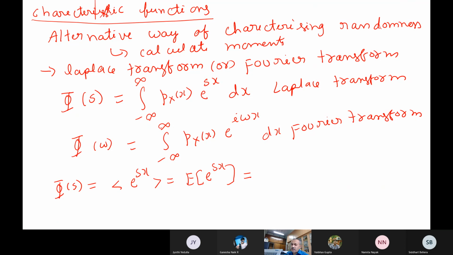Now this expectation operator, this Laplace operator, you can expand using the expansion for e to the power of x. What is the expansion for e to the power of x?